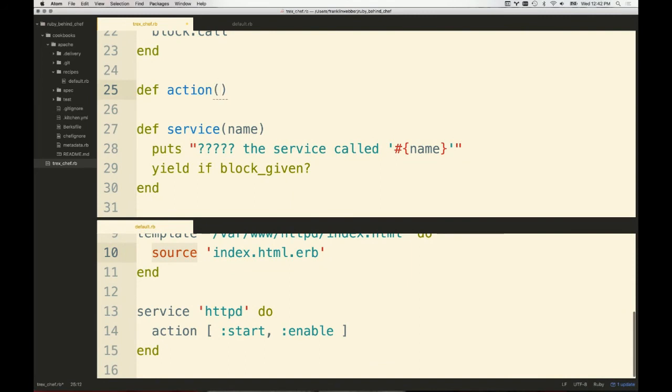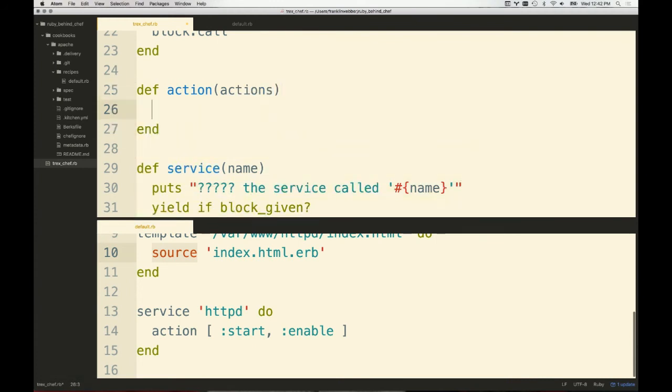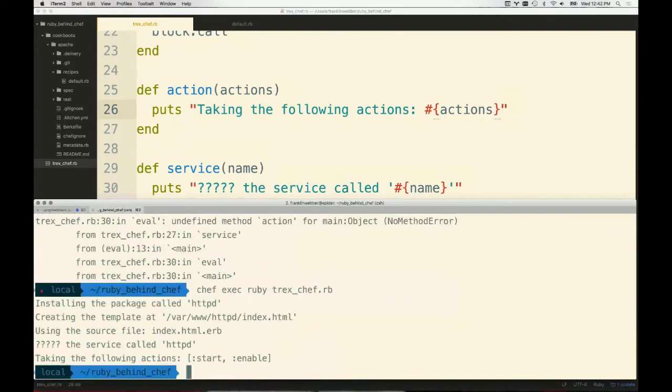We could say, here's our list of actions, right? Here's our actions that we're going to take. We might call this actions or list or whatever happens to be. Taking the following actions, and we'll just say actions right here. We'll put that list here. We execute it. So there's our service.